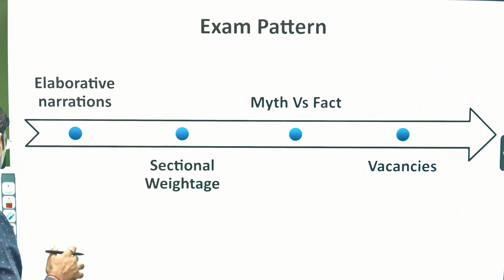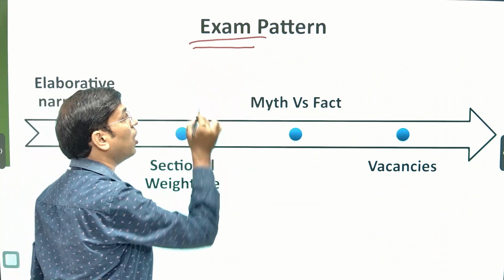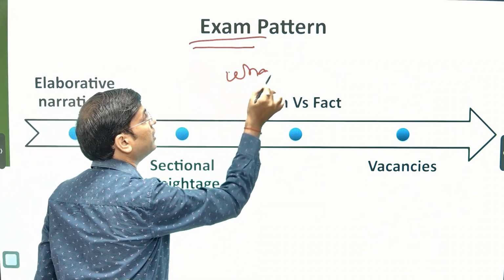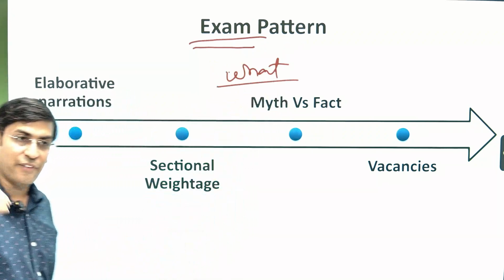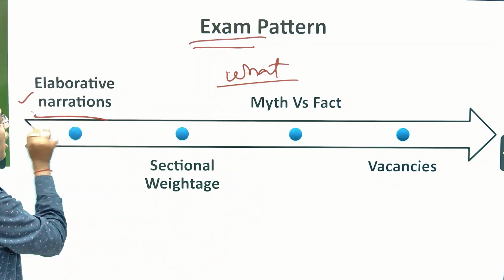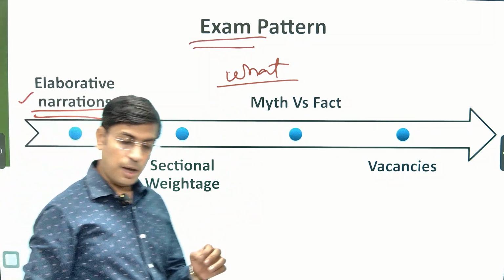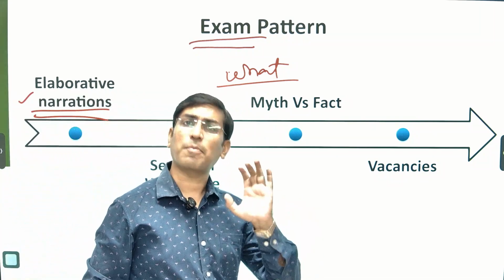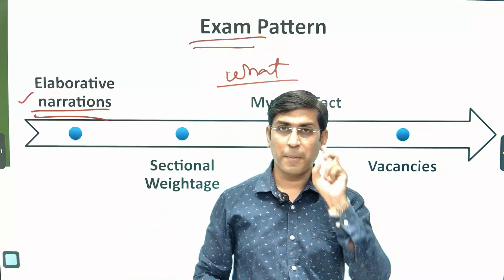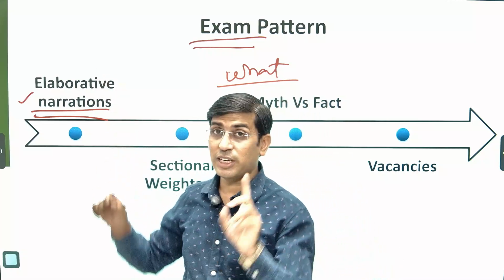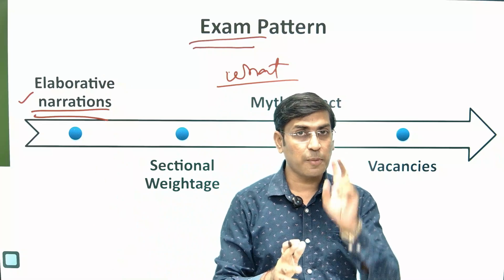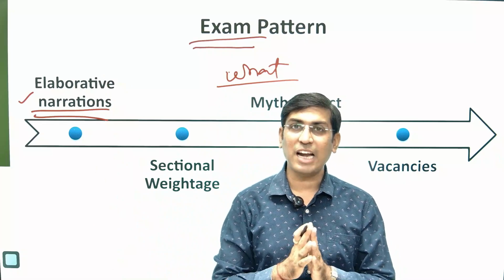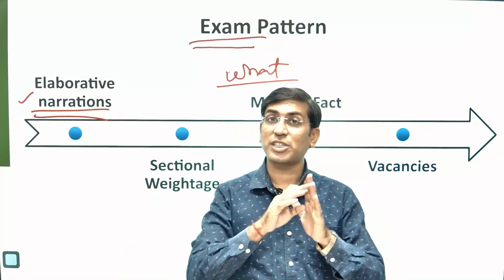After adopting the tact, now this is the most important thing: what is the change and how could it be affected? In that, first one, elaborate narrations. Previously, single line questions were much more in the first paper, but in the second paper, here I'm cautiously talking about the second paper, elaborative narrations are much more.